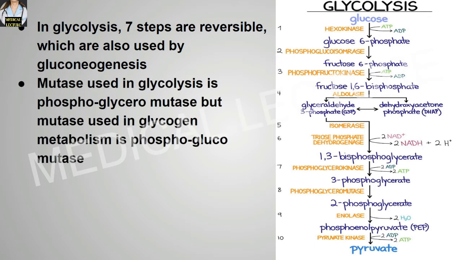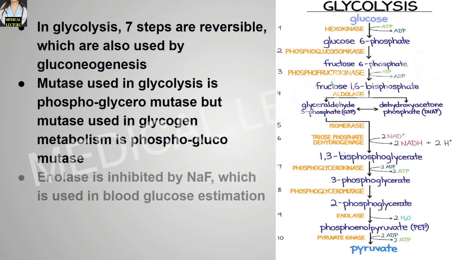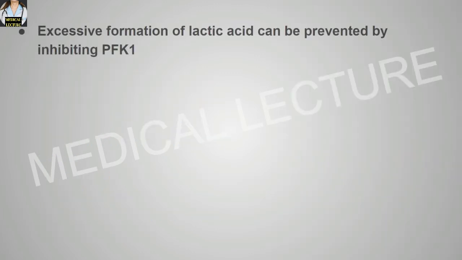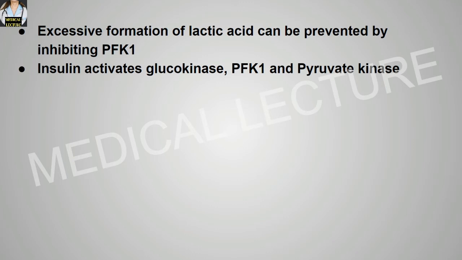The mutase enzyme used in glycolysis is phosphoglyceromutase, but the mutase used in glycogen metabolism is phosphoglucomutase. Enolase is inhibited by sodium fluoride, which is used in blood glucose estimation. Pyruvate is the end product in aerobic glycolysis. Excessive formation of lactic acid can be prevented by inhibiting the phosphofructokinase 1 enzyme. Insulin activates glucokinase, phosphofructokinase 1 and pyruvate kinase.